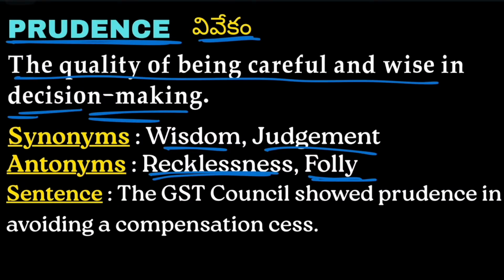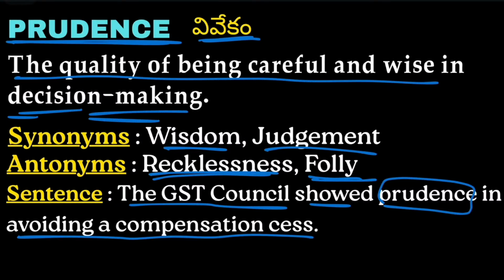Example: the GST Council showed prudence. So the GST Council showed careful decision making in avoiding a compensation cess. We also have the word compensation. Compensation means nastapariharam, giving something because of a fault. If any fault occurs and they want to repay it, then they give us compensation.